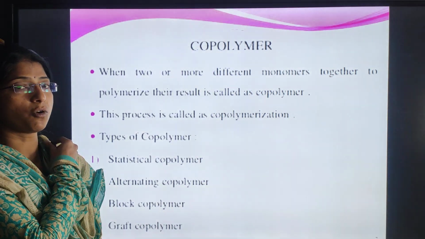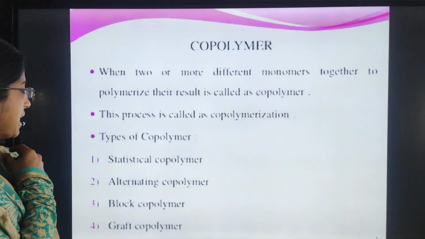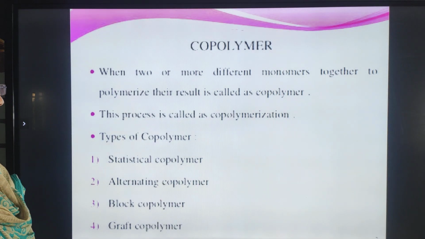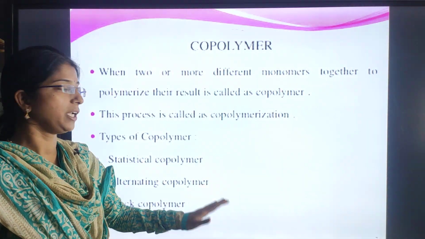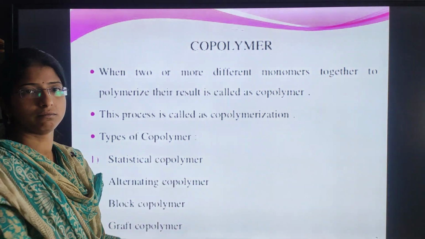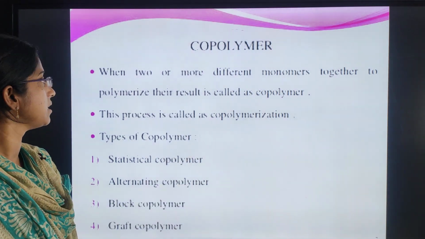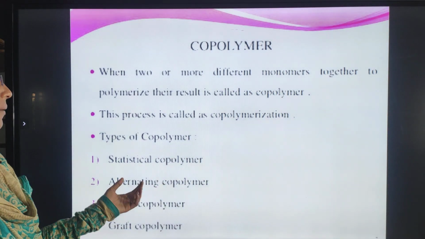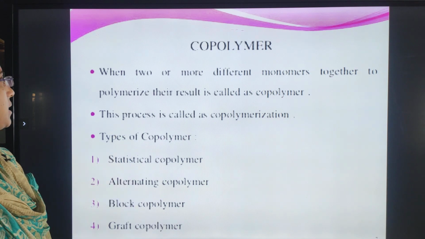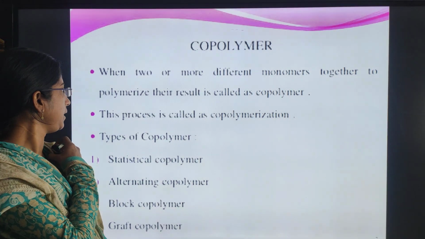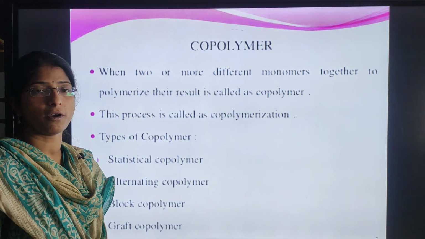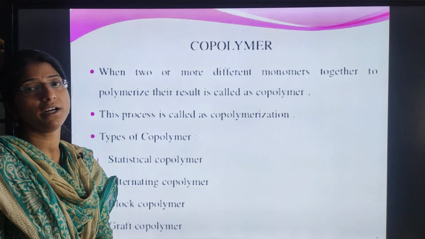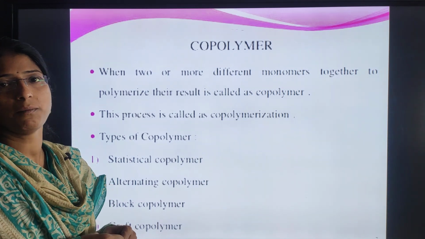So how many types of copolymers are present? We have statistical copolymers, alternating copolymers, block copolymers, and graft copolymers. Till this much is enough. We need not go into the explanation regarding this. Mainly we will discuss when two or more monomers join. Is it clear? So this process is called copolymerization. That means in copolymerization, two or more different monomers will join to form a polymer.